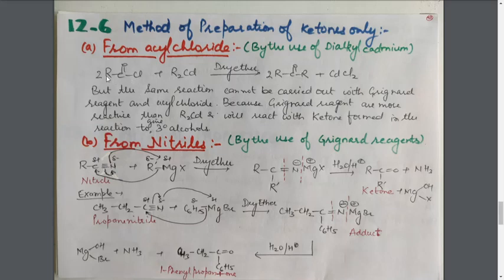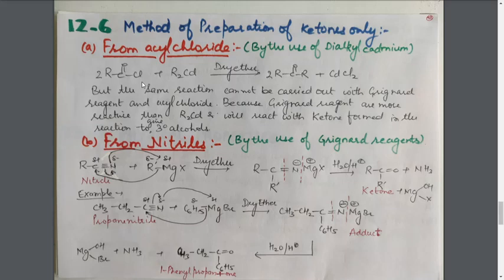As a result, we will get R C double bond O R. The Cl lost will combine with Cd, that is cadmium, to form CdCl2. As there are two R groups on this R2Cd, it will be able to convert two molecules of acyl chloride into ketone. Now the function of this R2Cd is only to provide the R negative ion, that is the alkylide ion, which can attack this carbon and replace this Cl. And this R negative ion, or the alkylide ion, is also provided by the Grignard reagent.